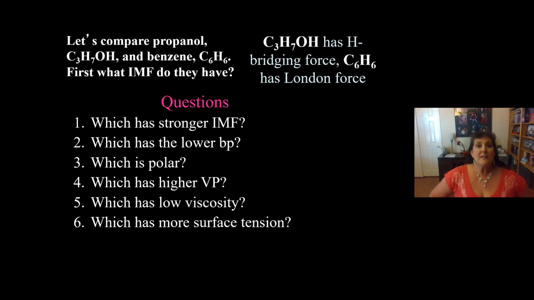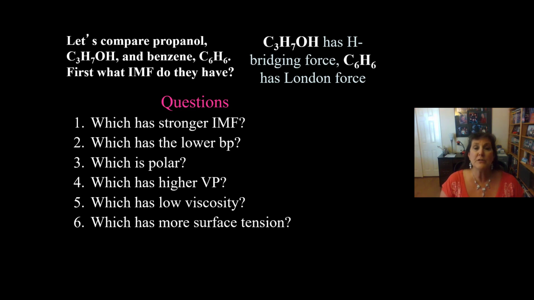Number one, which has the stronger intermolecular force? Well, London's the weakest force, so propanol. Propanol has a stronger intermolecular force. Number two, which has the lower boiling point? If we boil easily, we're not held together very well. So that would be the benzene with the weaker London force. It's not held together very well, so it's going to boil and go into the gas state easier than the propanol. So benzene for number two.